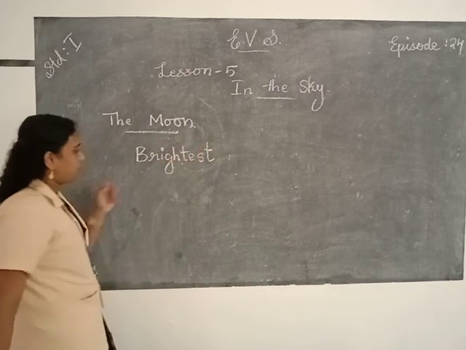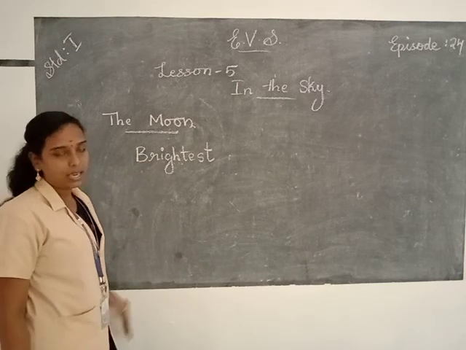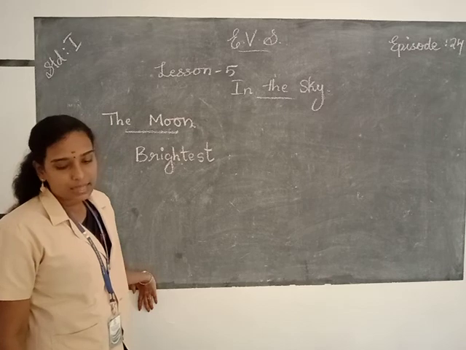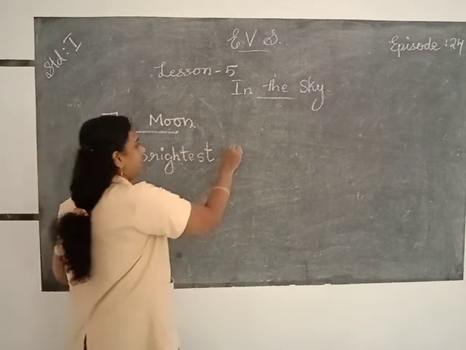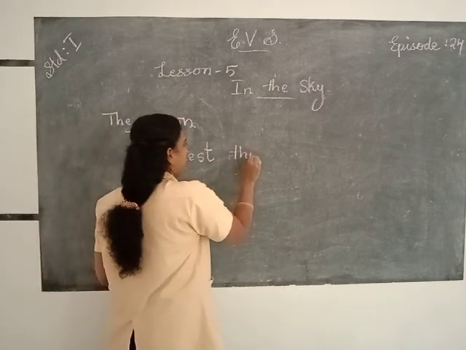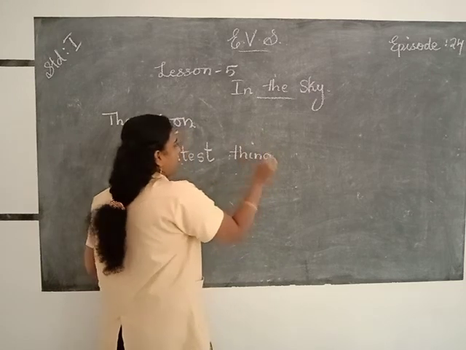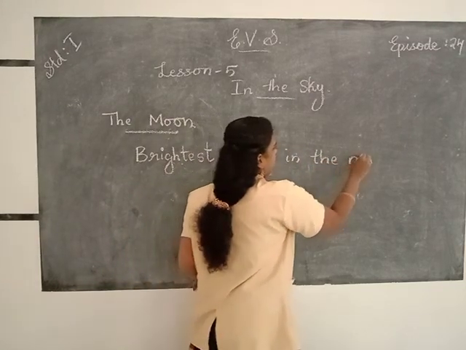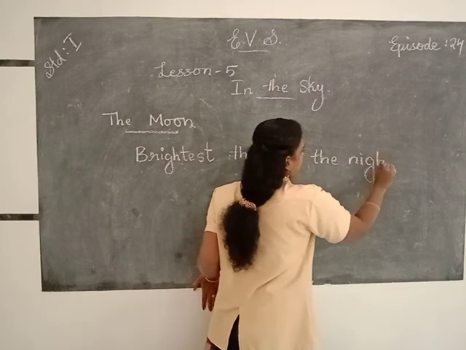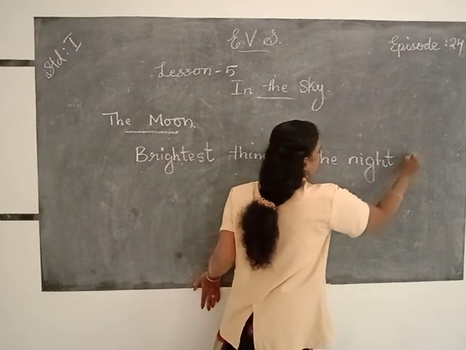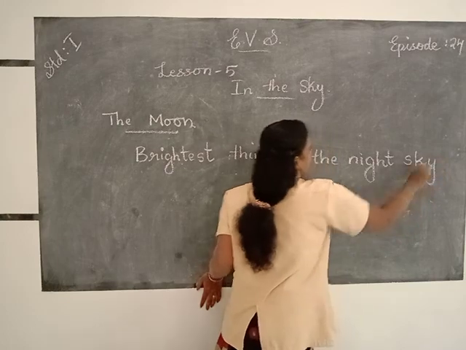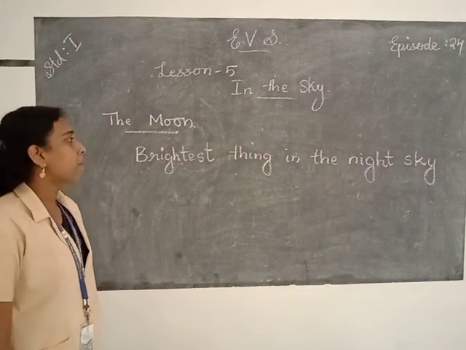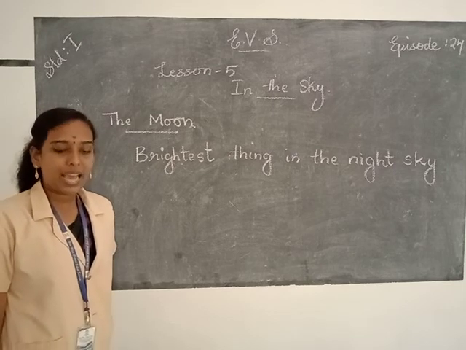Brightest, B-R-I-G-H-T-E-S-T, brightest thing in the night sky. T-H-I-N-G, thing in the night sky, N-I-G-H-T, night sky. So which is the brightest thing in the night sky? The moon. The moon is the brightest thing in the night sky.